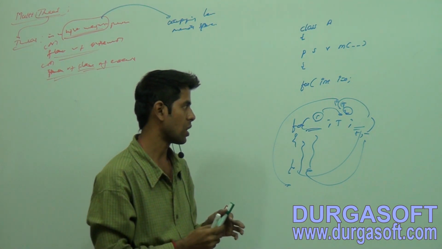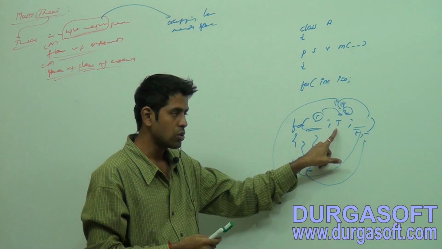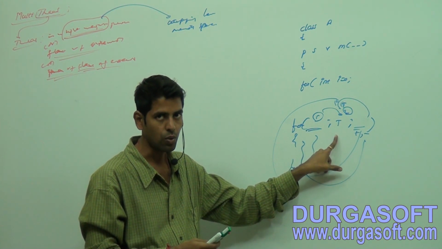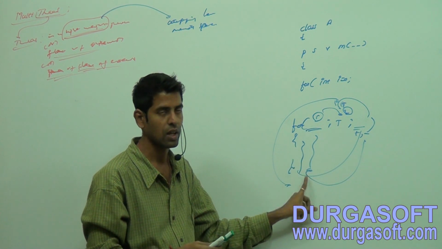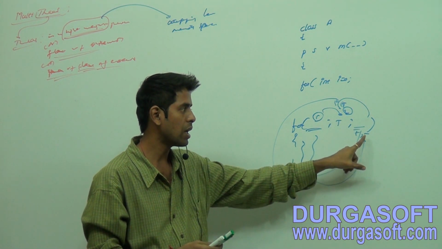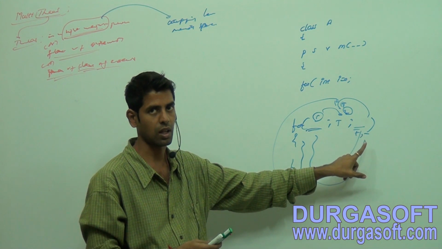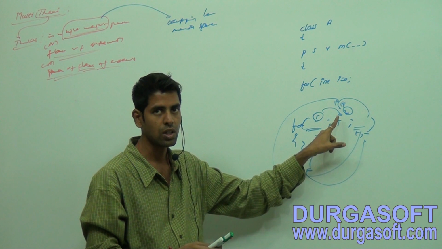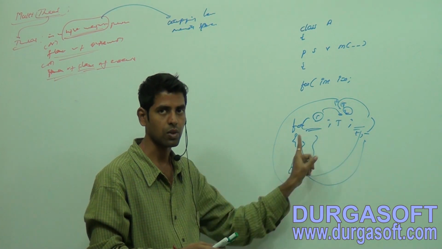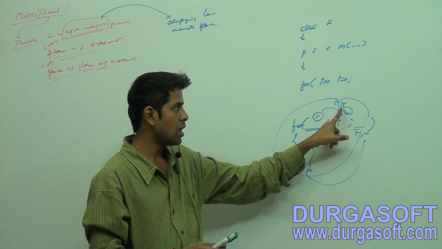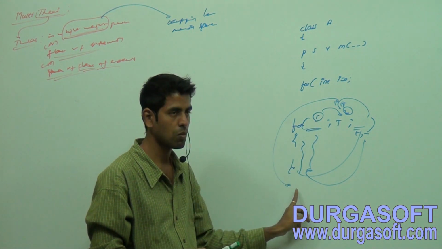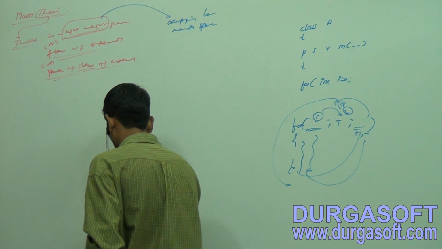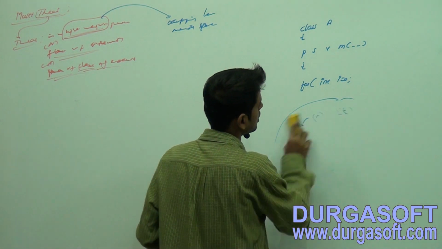If the conditional section returns true, it will execute the body and go for the incremental or decremental section. Once again it will come to the conditional section. If it is true, it will execute once more. If it is false, it will come out of the body. Now observe this part.